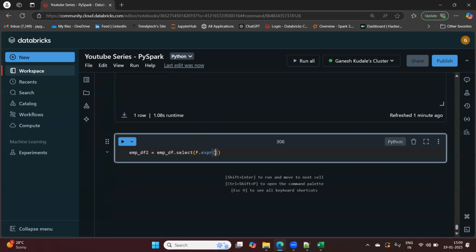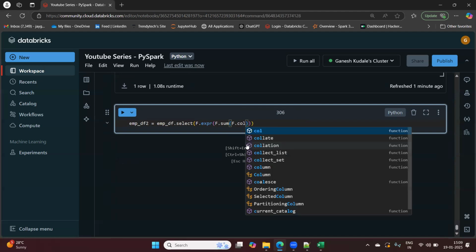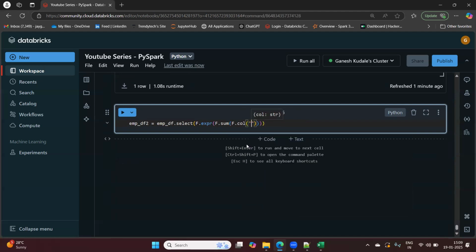Now I'm using F.expr. What I have to do is use F.sum, F.col, sum of this column. What is the column name? Emp salary, and dot alias total salary.